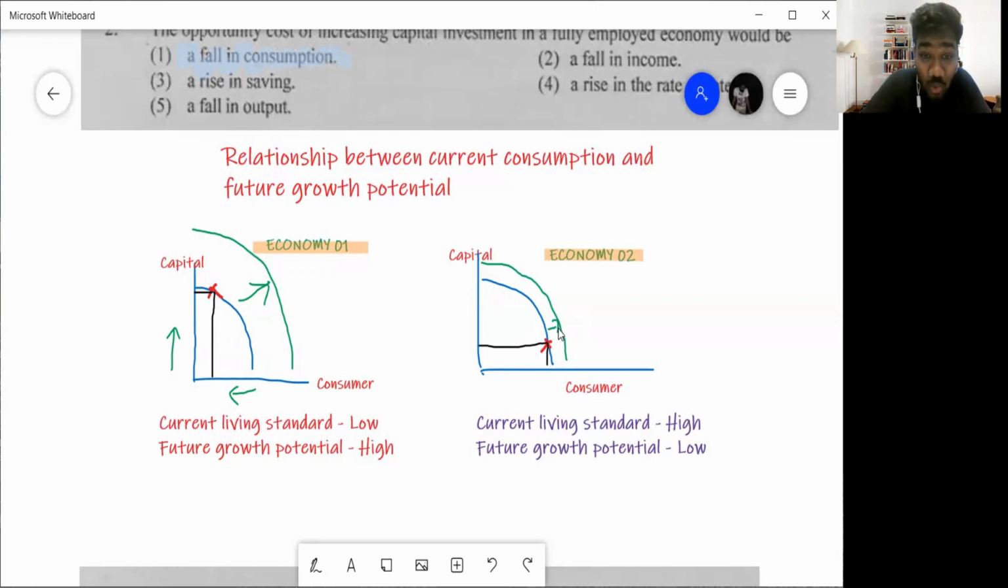So that is the story about current consumption and future growth. Economy 1, their current consumption is less, but their future growth will be high because they are producing a lot of capital goods. Economy 2, their current consumption is very high. They are very happy. They're having good living standards. But in the future, their growth potential is very low. So that is a basic story there.